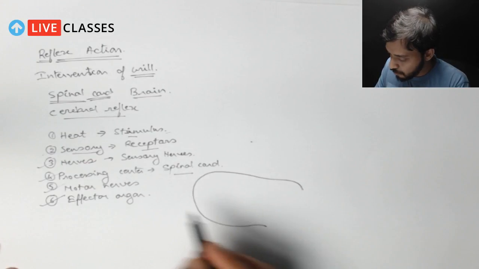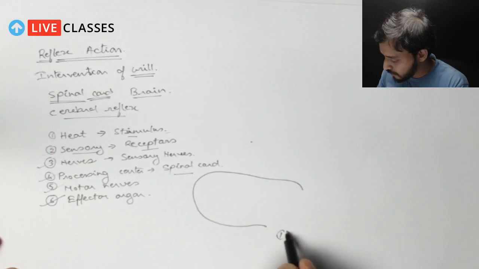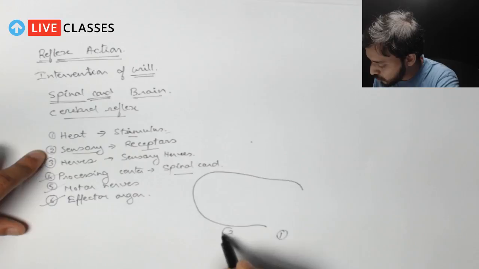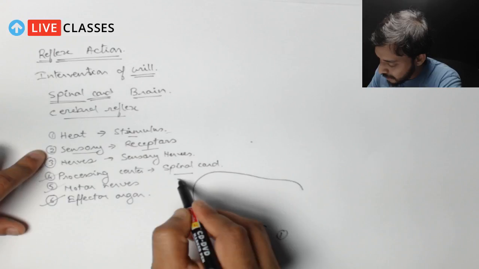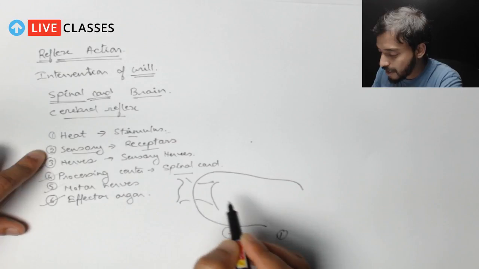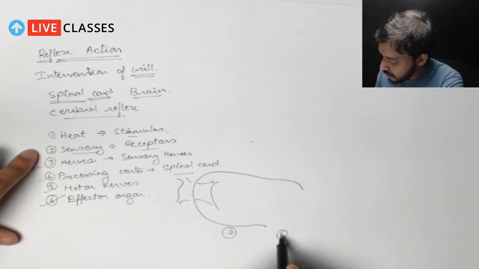So let me point it out. Here, this is the stimulus, number 1. I'm just writing the numbers. Then we have the sensory neurons. This is number 2. Here, let us draw the spinal cord like this. This is the spinal cord. So here we have 2.